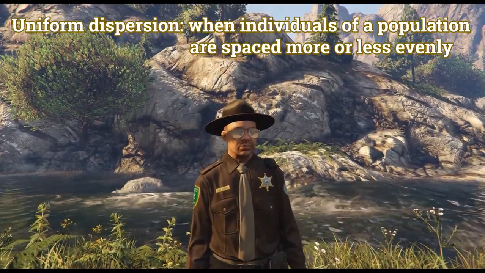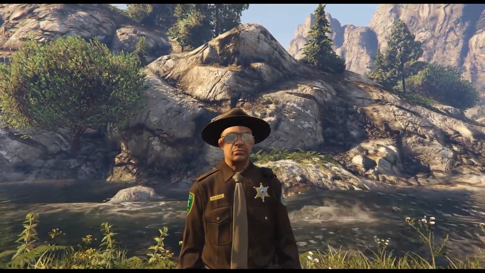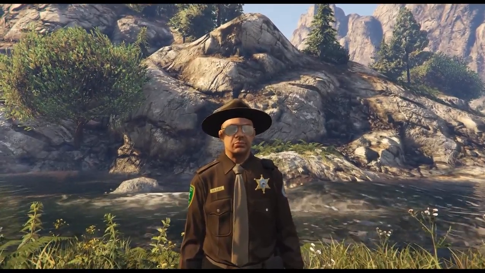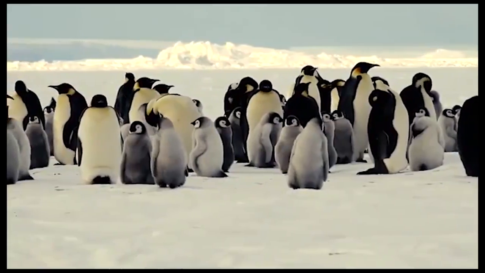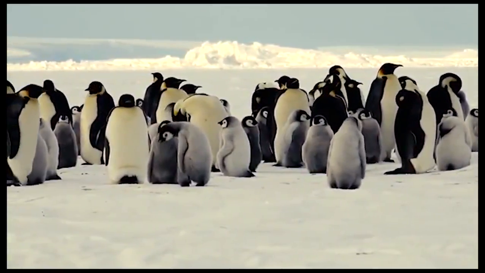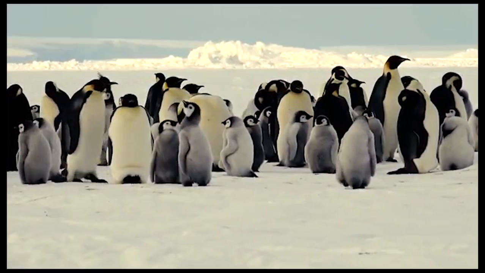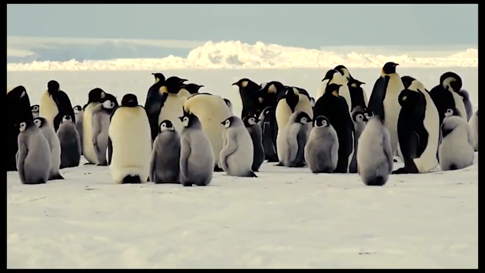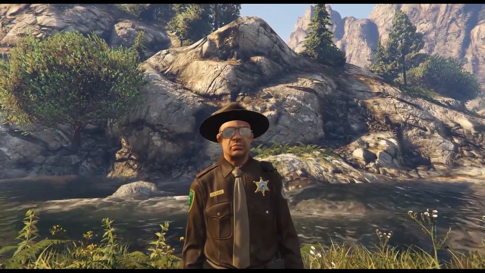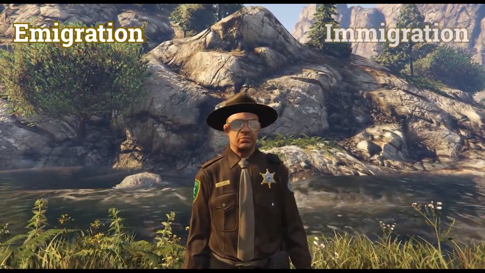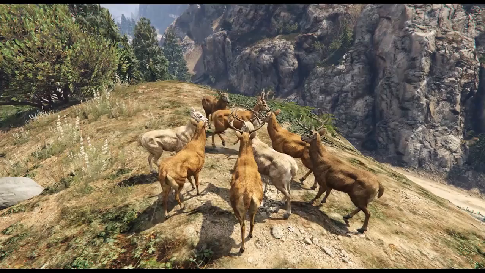A good example of uniform dispersion is in penguins, but I'm currently being told by wildlife experts that there are no penguins present in Chiliad National Park, unfortunately. Thankfully, we have cameras from Antarctica which show how penguins uniformly disperse, as competition for food and mates is high among their populations. Population size is affected by emigration, immigration, death, and birth.